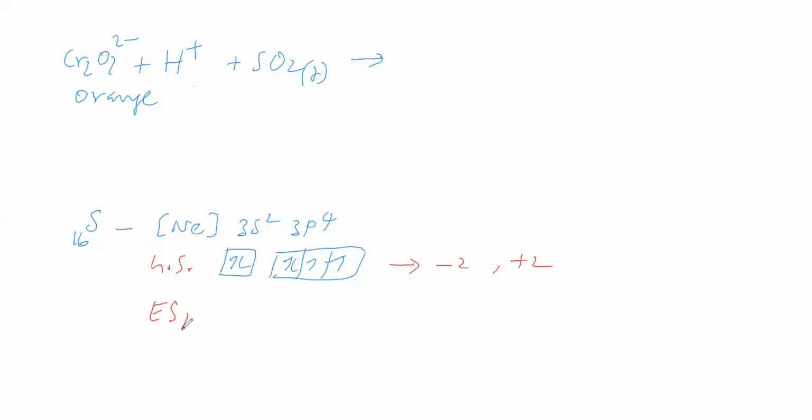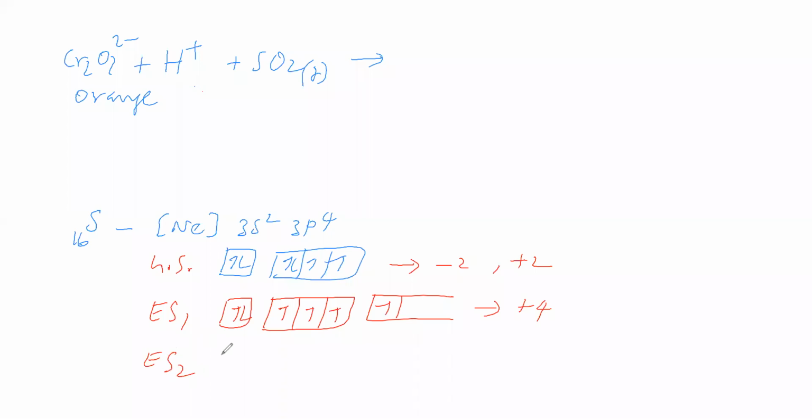Next, the first excited state. In the first excited state, 1 electron from 3p goes to 3d, giving 4 unpaired electrons. So sulfur can show the +4 oxidation state. Then the second excited state: now the 3s electron goes to 3d.